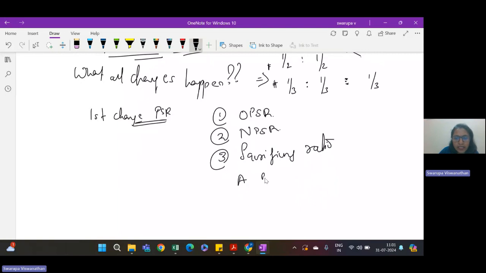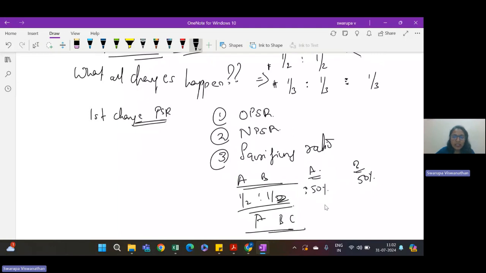So when Mr. A and B were only partners, they were sharing profit and loss 1/2. 1/2 was the profit sharing ratio, right? So 50% of the profit A will share, 50% of the profit B will share. But now with C getting admitted, it becomes 33%, 33%, and 33%.